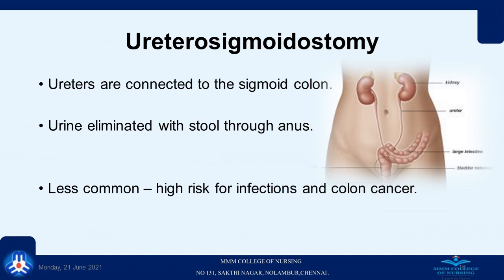Urethrosigmoidostomy. In this, the ureters are connected to the sigmoid colon and draining the urine into the colon. So, urine is eliminated along with the stool through anus. It is less commonly used for patients due to the high risk for infection and the colon cancer.